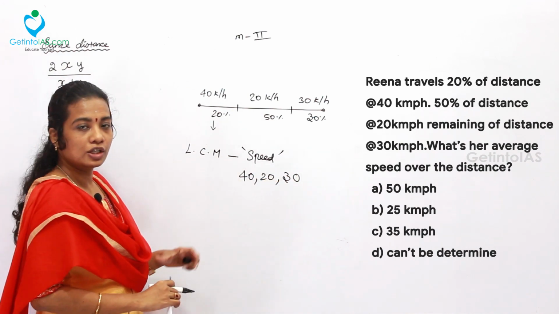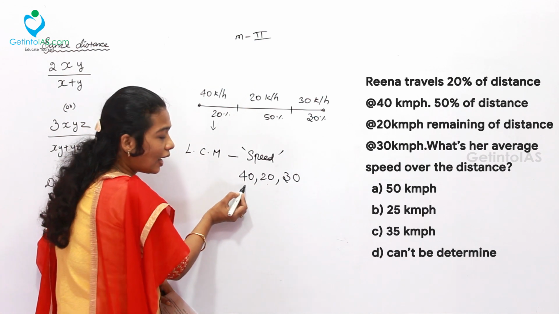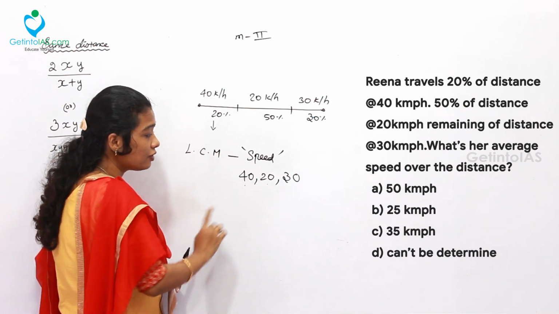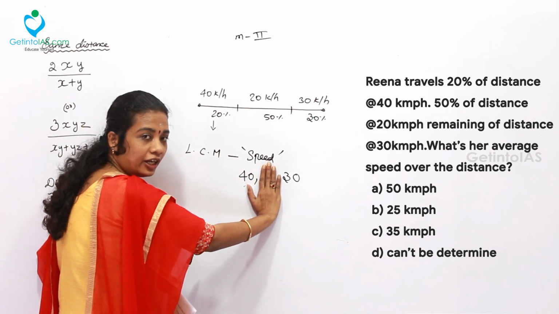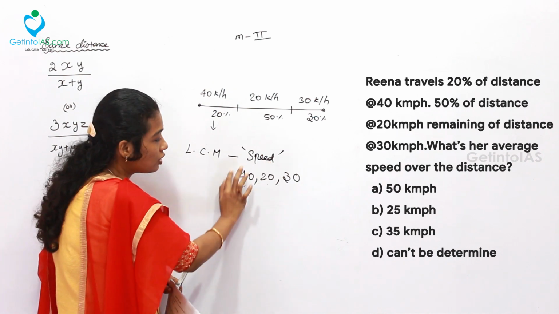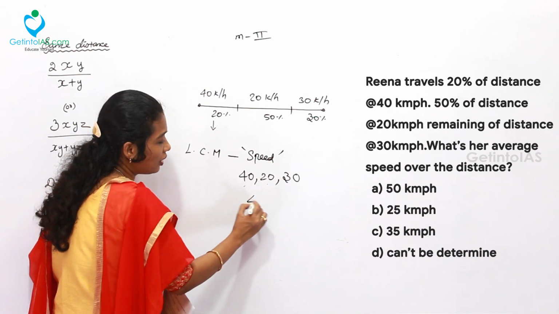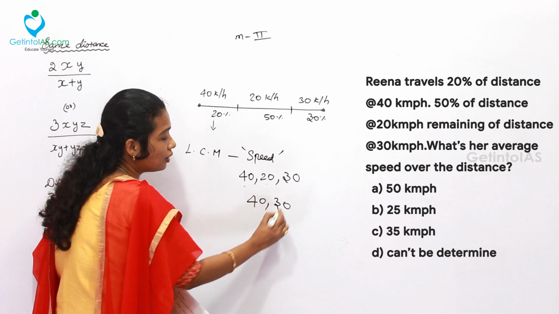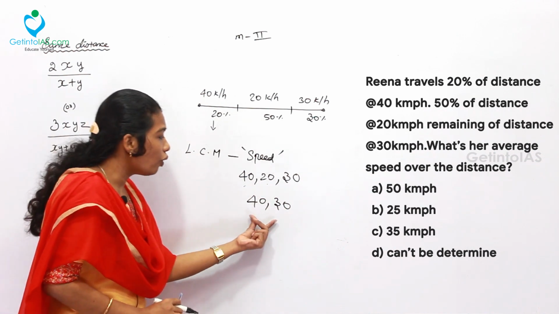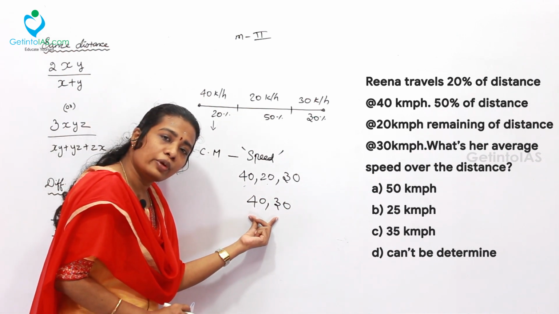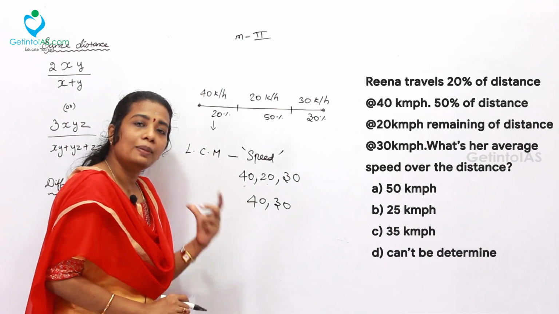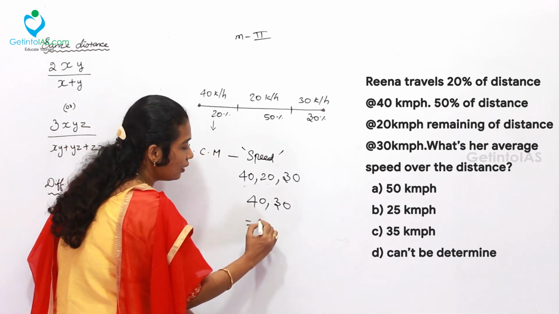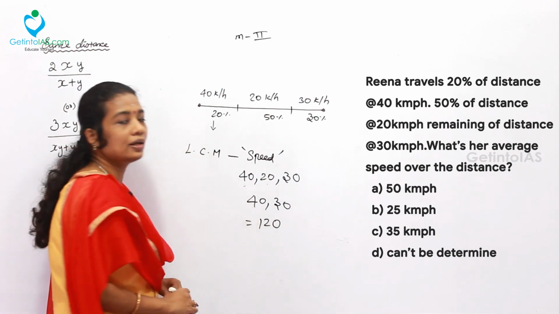What is the LCM of these values? See, 20 is directly divisible into 40, so leave 20. Take into consideration the numbers which are not divisible into the largest number: 40 and 30 I am taking. What is the LCM? 4 and 3 you can take. What is the LCM of 4 and 3? 4 and 3 being co-prime, 12 will be the LCM. So for 40 and 30, 120 is the LCM.